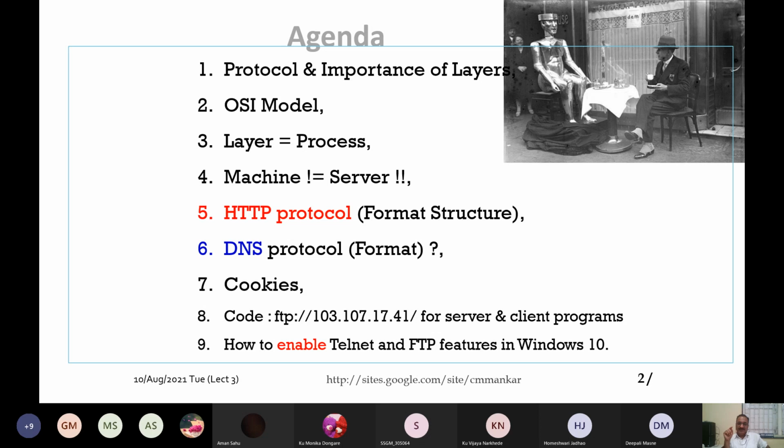I have kept some sample telnet programs and sample FTP programs, client side as well as server side, both. On the FTP side, the IP address is given to you, line number 8, FTP 103.107.17.41.